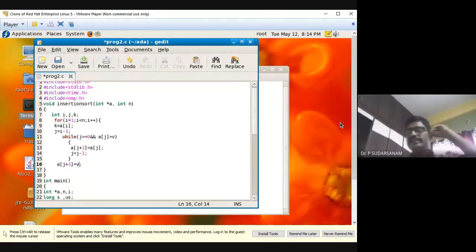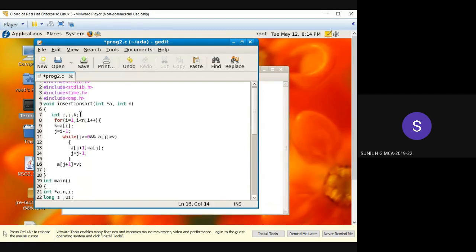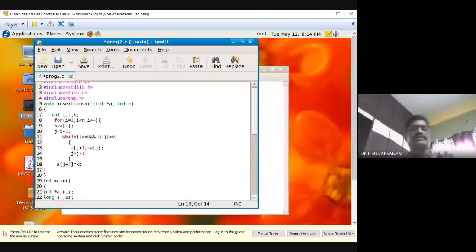So now, any difference between your algorithm and code? Yes, sir. Same code only, because whatever you have taken as k, value, you used k there, and you are using v here. The variable name, you used k. Right, k or v, we have used it there in the algorithm.